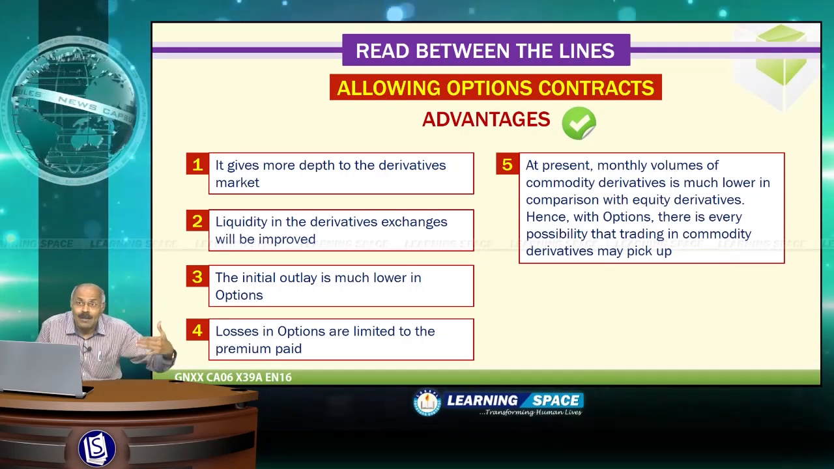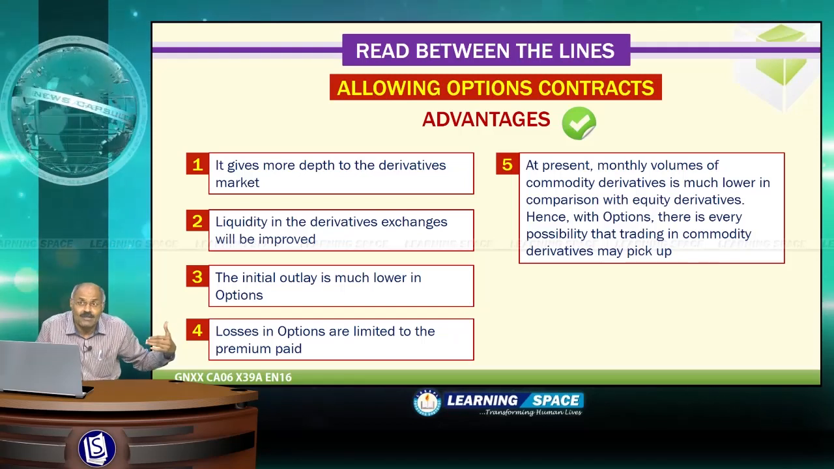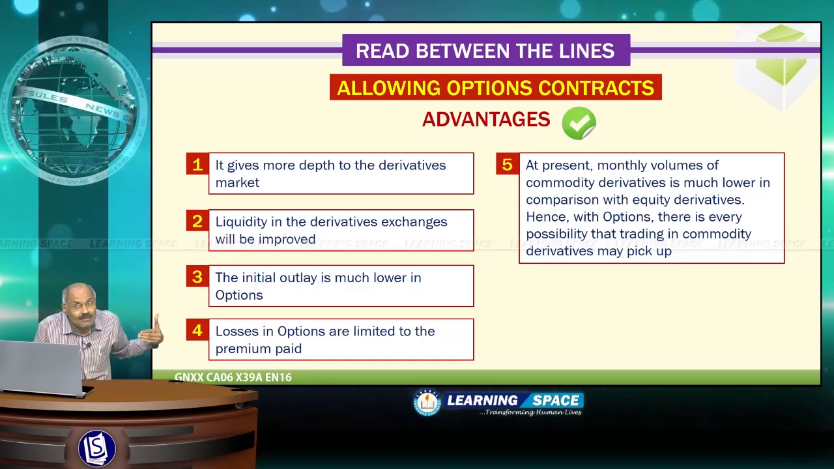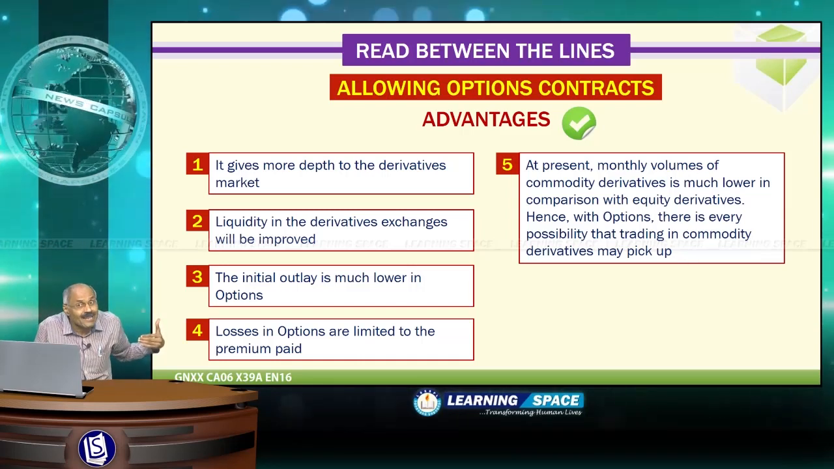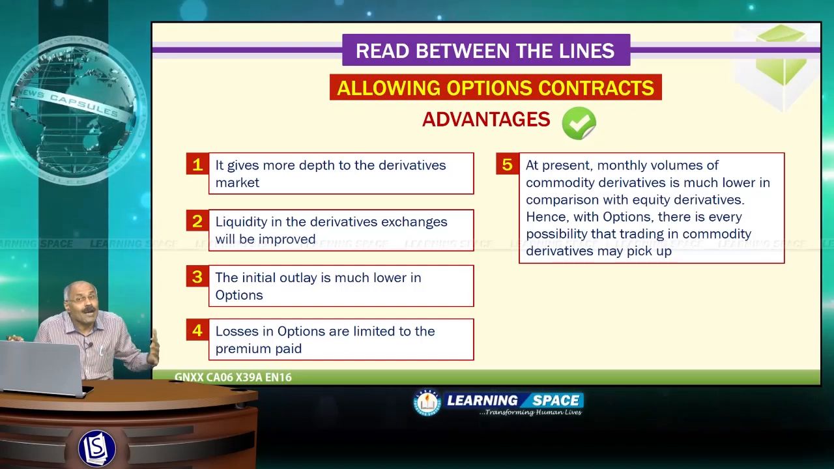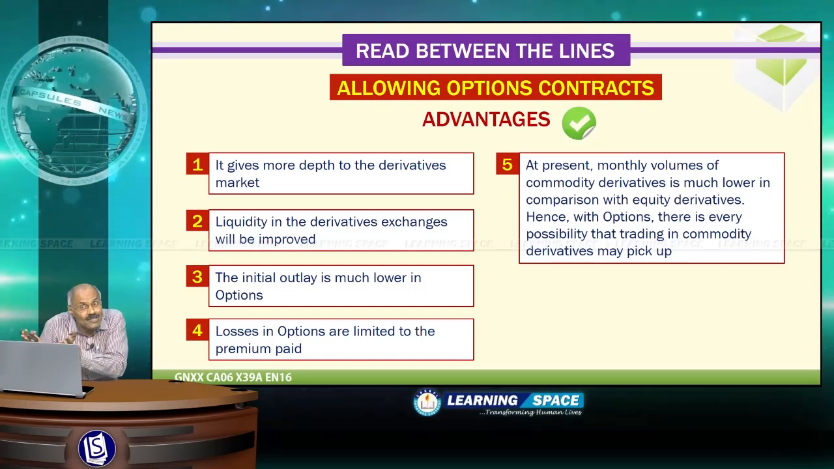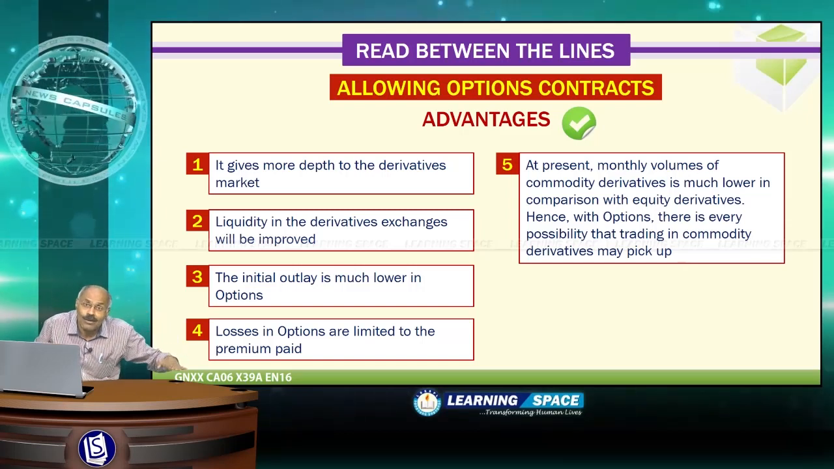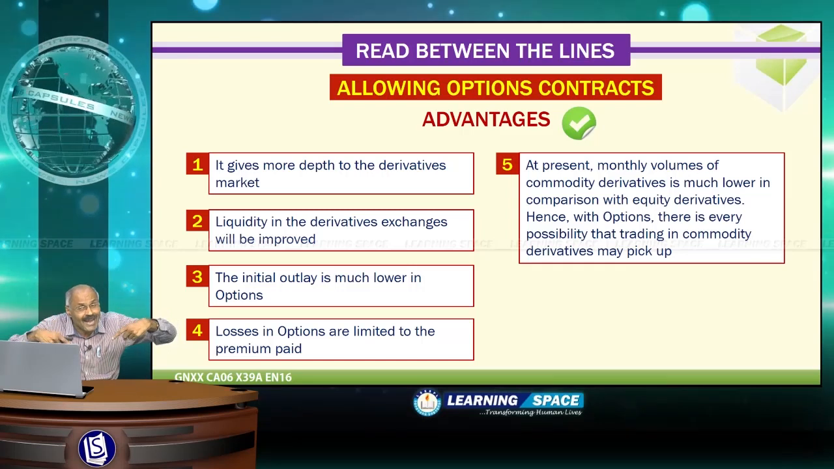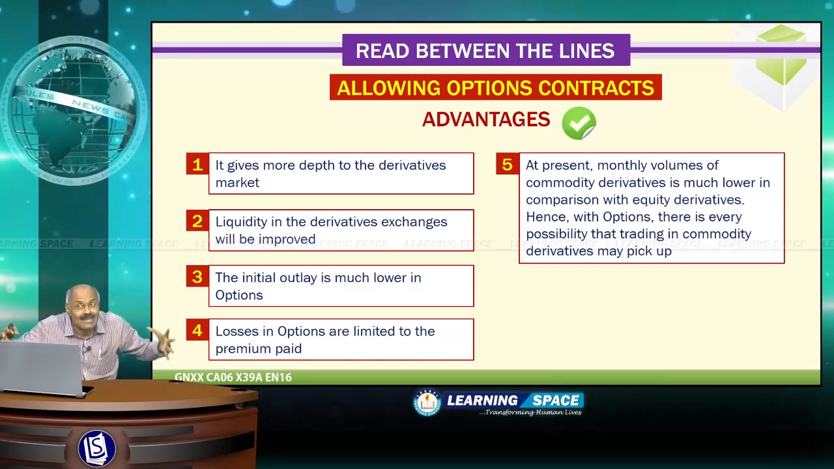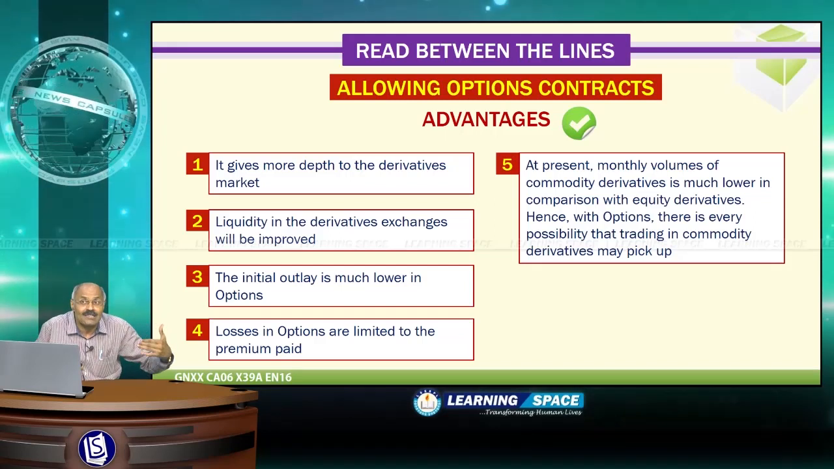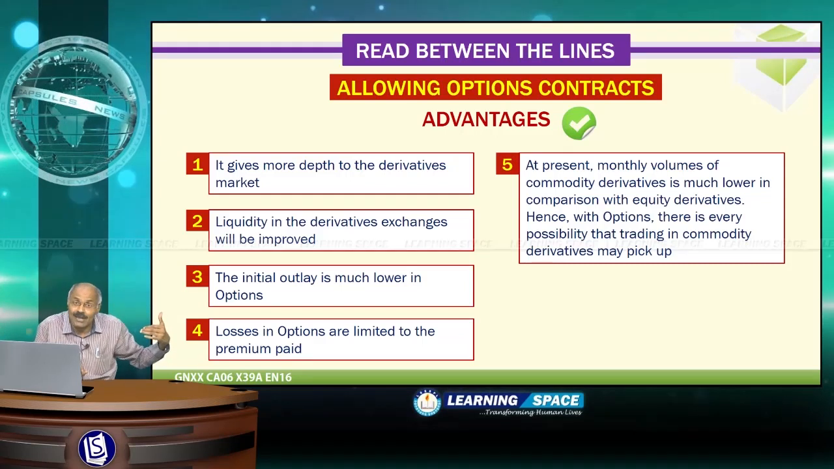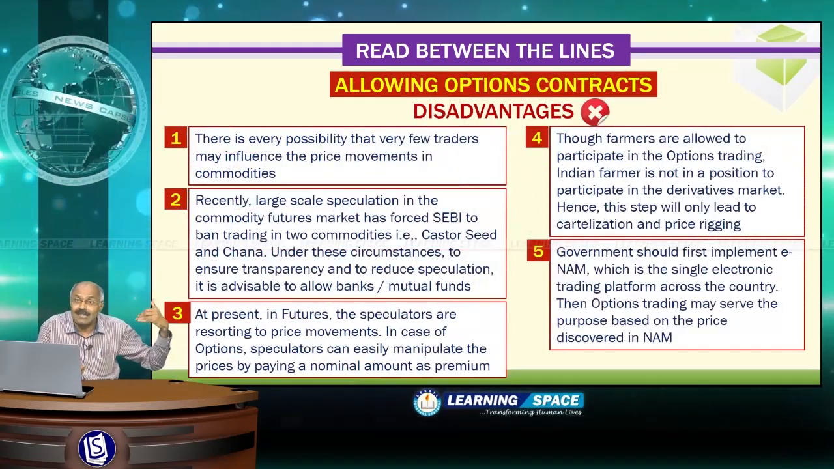Then at present, monthly volumes of commodity derivatives are much lower in comparison to equity derivatives. Derivatives, that means futures trading, takes place in shares also. In comparison to the derivatives market in shares, the derivatives market in commodities is abysmally low. So by allowing options contracts, the total volumes will increase. And with options, there is every possibility that trading in commodity derivatives may pick up, as I have already told you just now. What are the disadvantages?